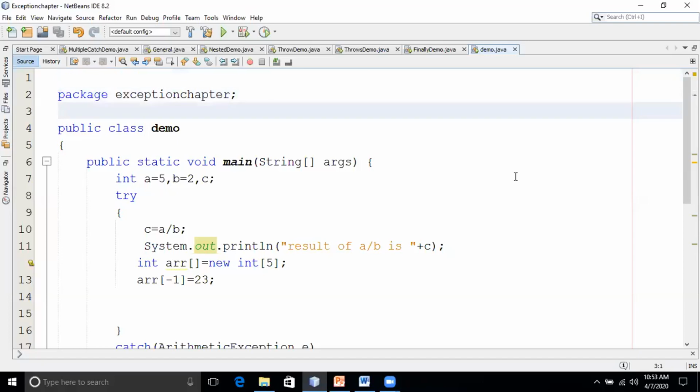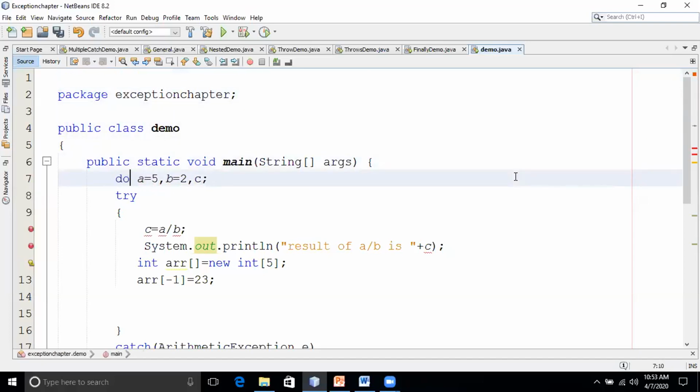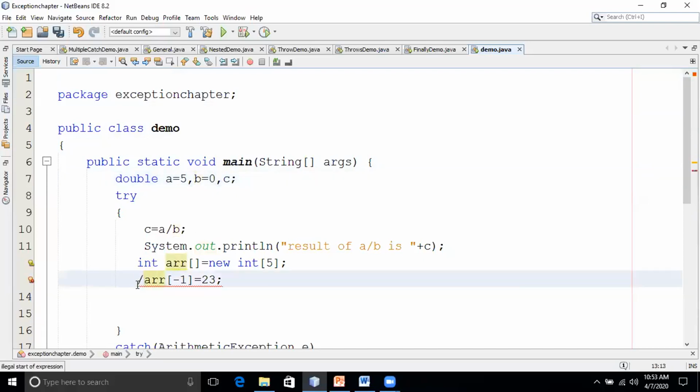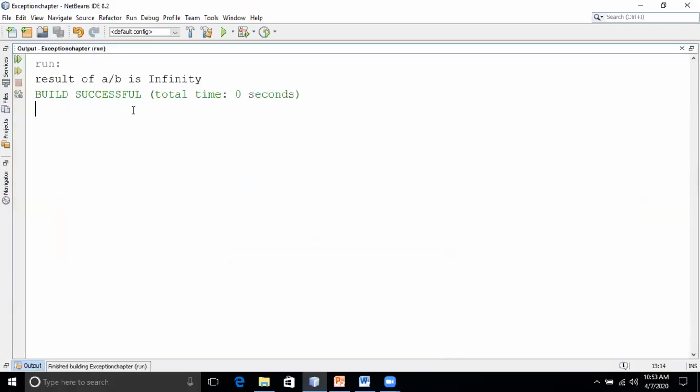So for example, I'll just give here double or float. I'll give here 0, and here 0. Now I'm performing division by 0, right? It has to throw the exception, but it will give the answer as infinity.